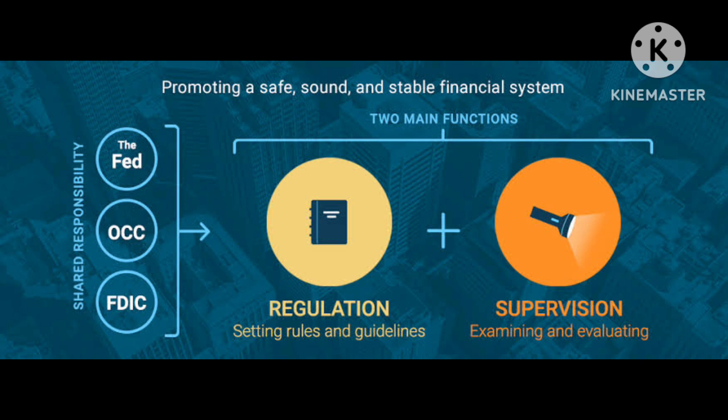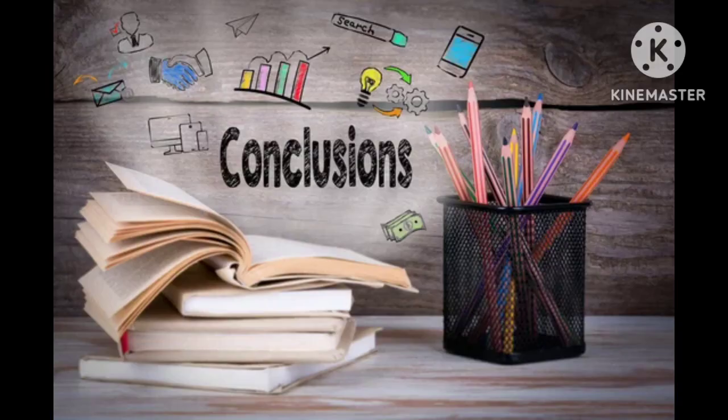Statements 1 and 2 are correct. Just check which option is correct. A is 1 only, B is 1 and 2, C is 2 and 3, D is 1 and 3. That means option B is correct, 1 and 2 only. Statement 3 is wrong because it is chaired by the governor. So I hope you understand the whole topic of discussion in today's lecture.